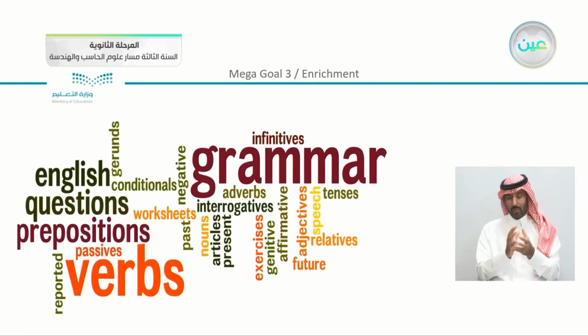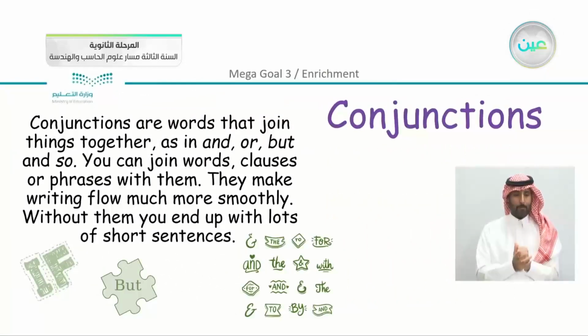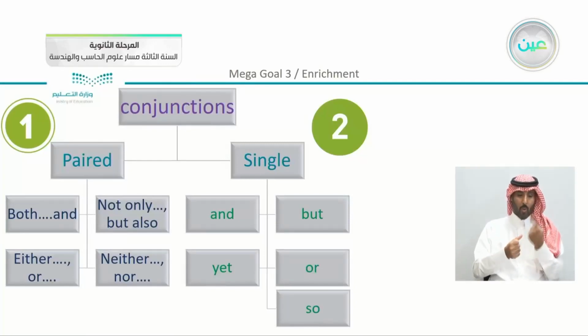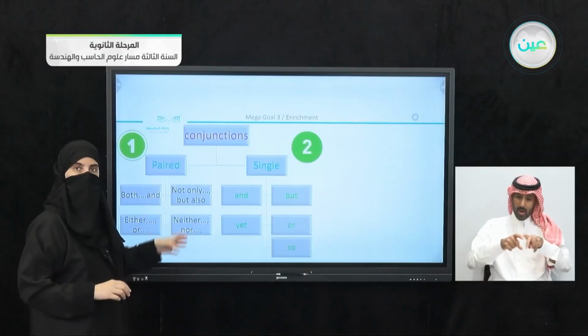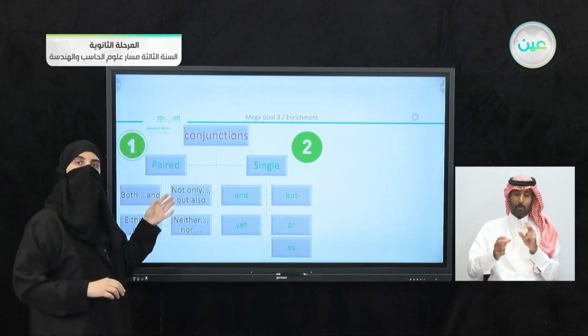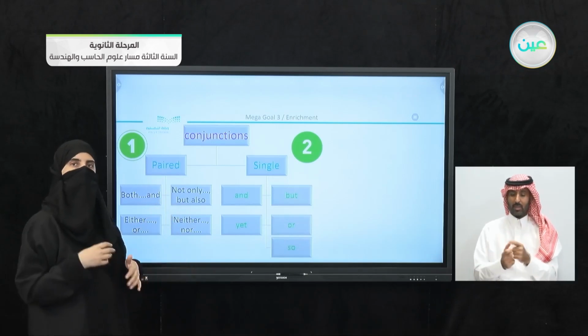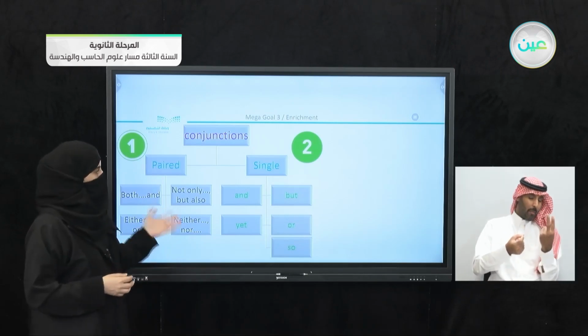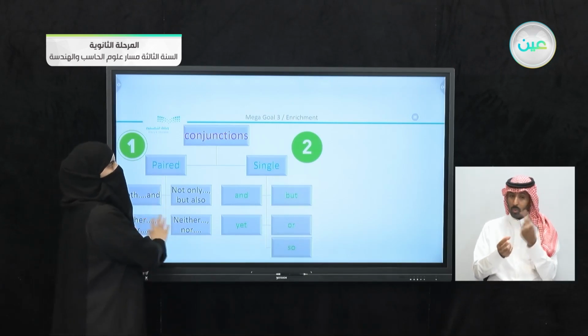Now in the grammar lesson, we can see that we have studied conjunctions. Now we said that there were two types of conjunctions. We have paired conjunctions, we took the 4 types, and we have single conjunctions that we usually use in our sentences like and, but, or, yet, for example, or so.